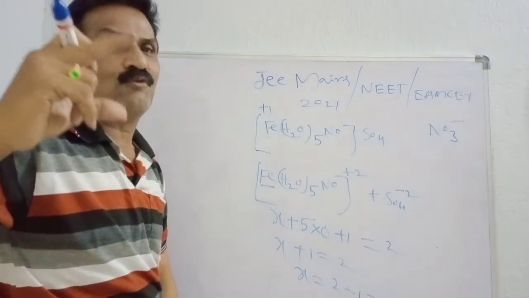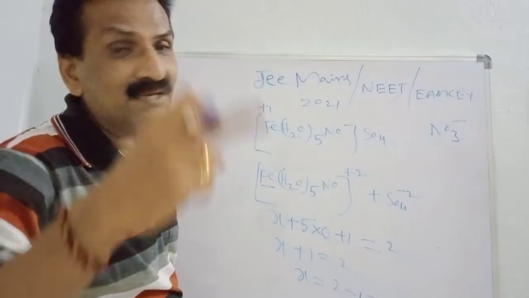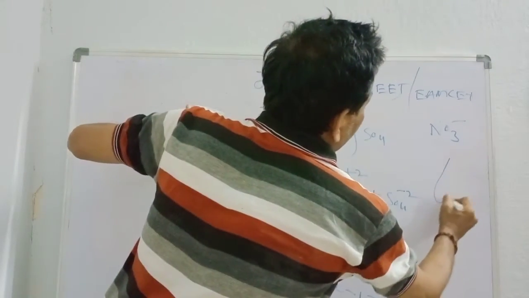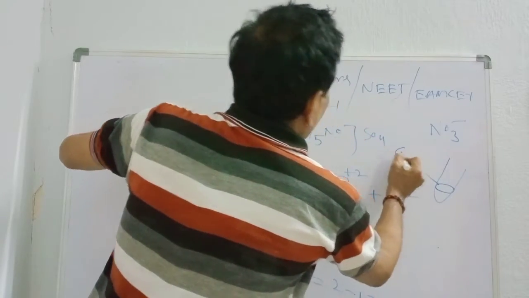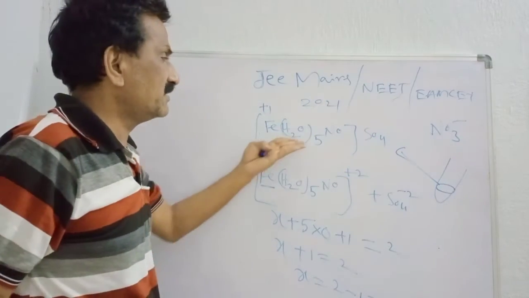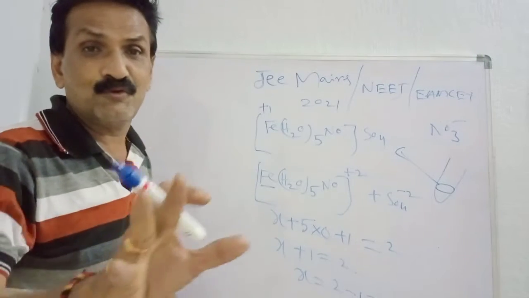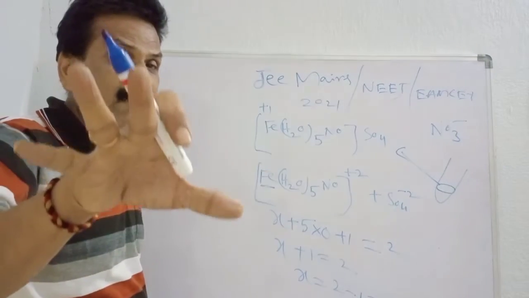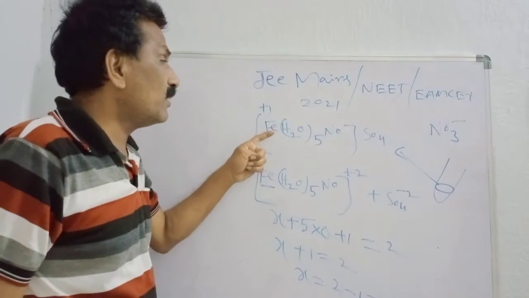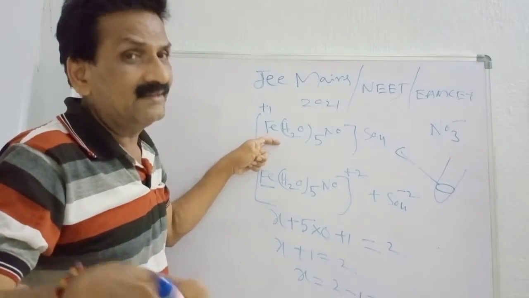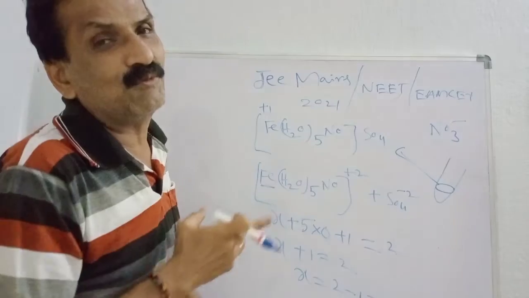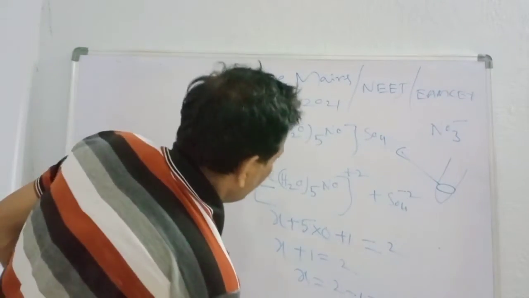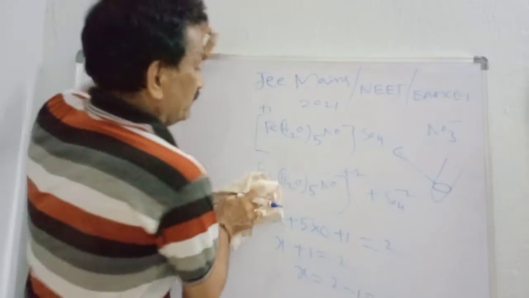There is a separation of two solutions. You can observe the ring. This ring is nothing but the brown ring. This is nothing but nitroso ferrous sulfate. You know very well what the examiner has asked: we have to identify the oxidation state, and afterwards we have to calculate the spin-only magnetic moment. So, X is equal to 1.